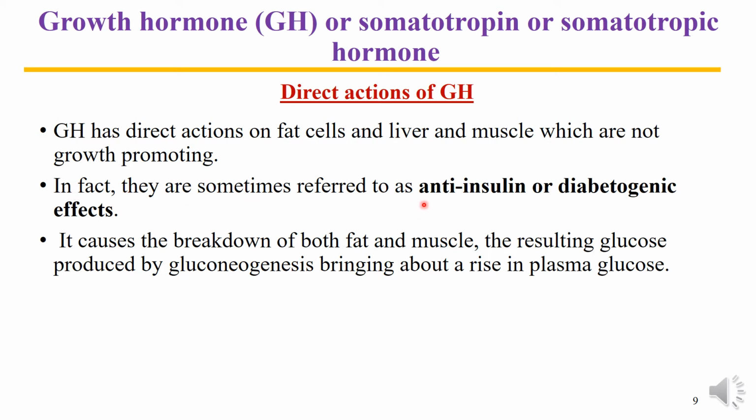So the action of growth hormone is anti-insulin or diabetogenic. Growth hormone has a hyperglycemic action because it causes a rise in blood glucose level. The mechanism is its direct action on fat cells, liver and muscles to produce fatty acids and glycerol, which are then converted to glucose by gluconeogenesis, and the final effect is a rise in plasma glucose level.